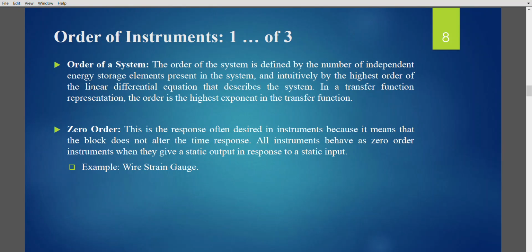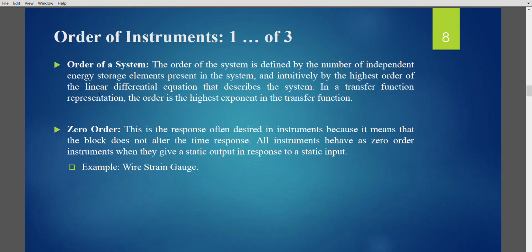Okay, and after you take the Laplace transform, what you arrive at is a transfer function. That's the ratio of output to input, and the highest order in the denominator gives the order of the system. Now there are different orders, right? 0, 1, 2, 3 and so on. So what is the difference? What I told you, the order of the system is the number of independent energy storage elements. If there are independent energy storage elements like inductors and capacitors, what you basically arrive at is a time constant, the time to respond, that is a delay.